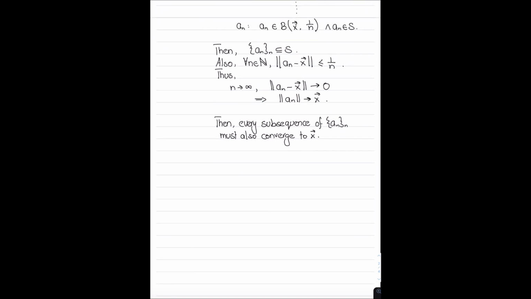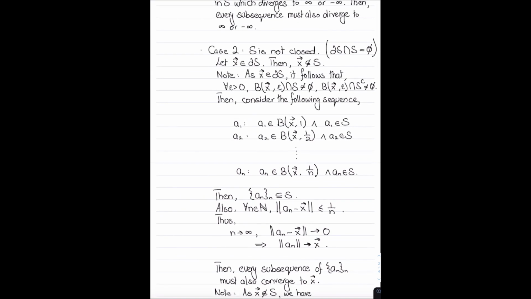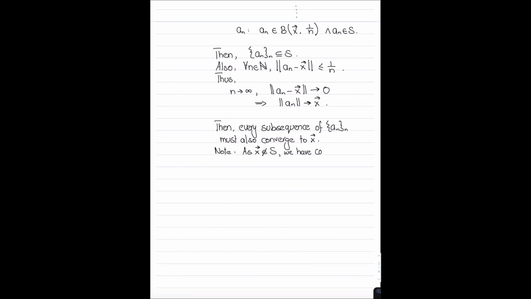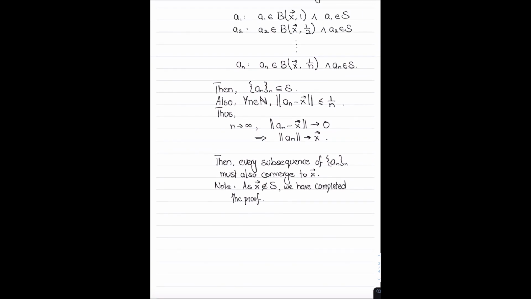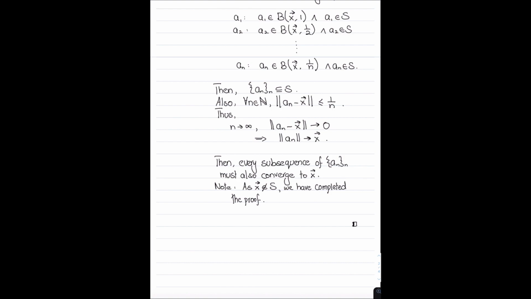So then, note, as x is not an element of S, we have shown, or I will say we have completed the proof. So yep, that is the proof of the Bolzano-Weierstrass theorem. That is the entire proof.